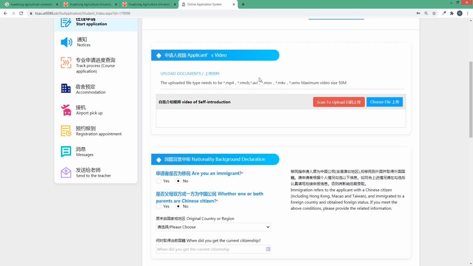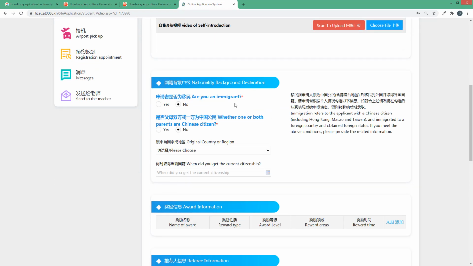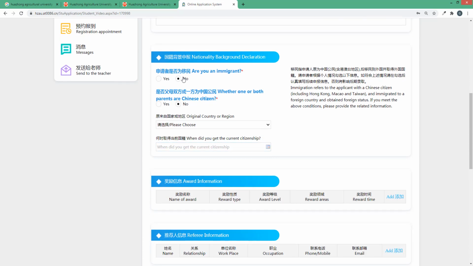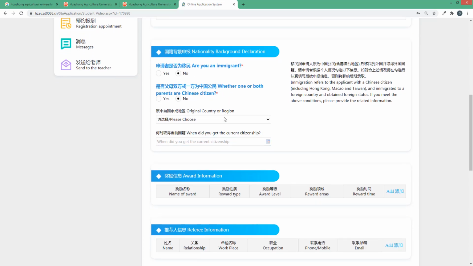You must upload a video on this portal for other universities like Tianjin University, but for this university it's not mandatory. You can leave it blank. But if you want to upload, the formats are MP4, RMVB and AVI, and the size of this video must be less than 50 MB. If you don't have one, don't worry about this. Are you an immigrant? No, I'm not, so I leave this option the same and go forward.